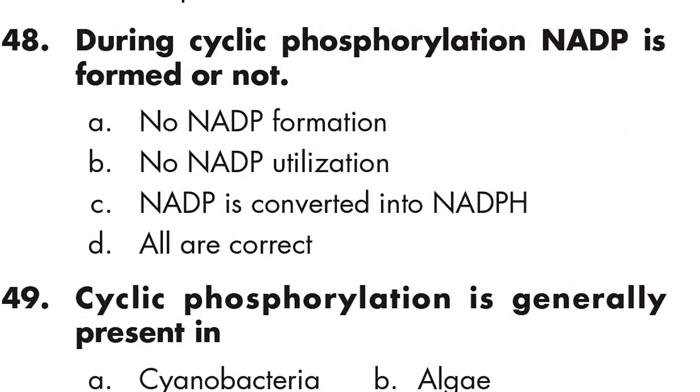Question number 48: during cyclic phosphorylation, is NADP formed or not? No, NADP is not formed. Option A is right.